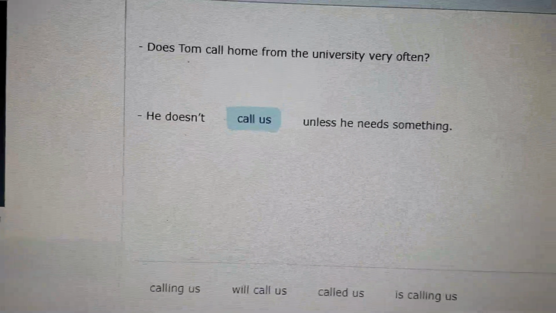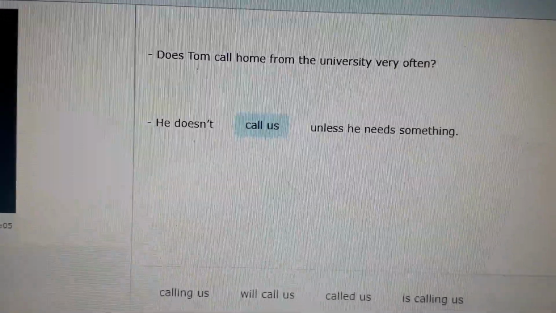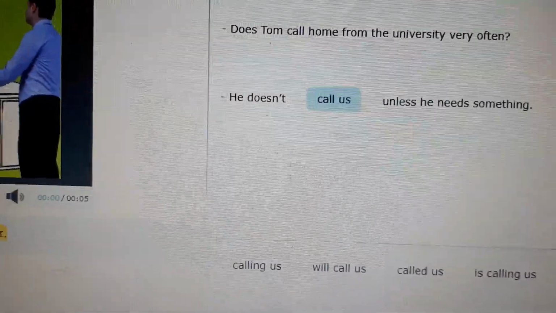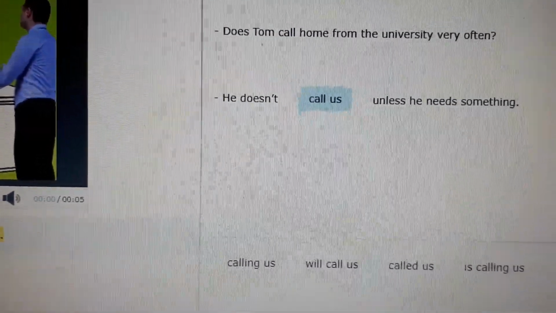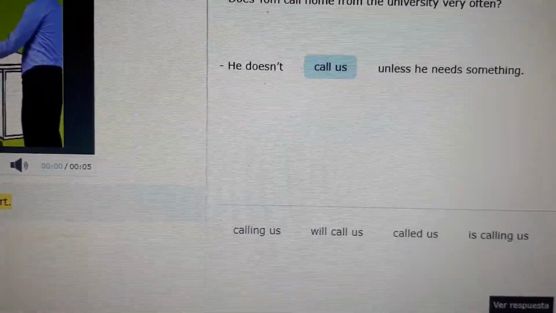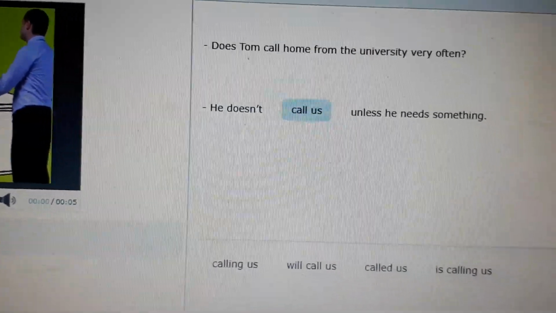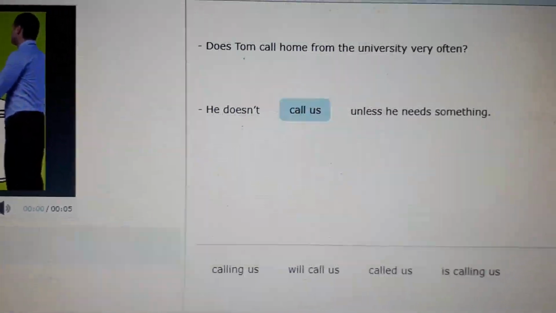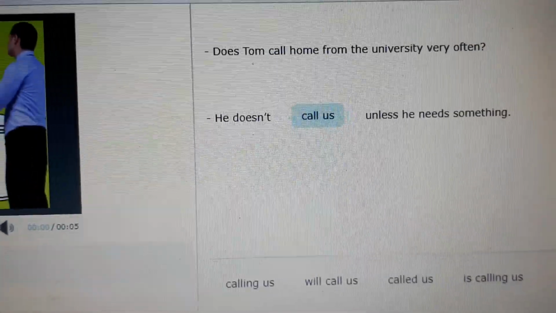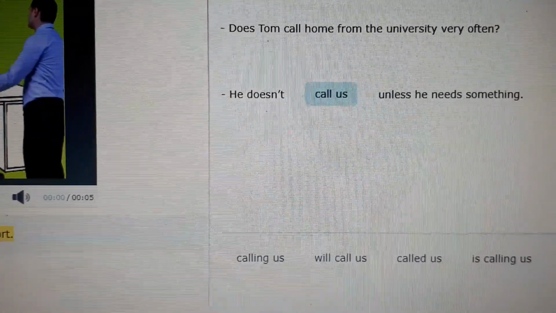So please pay attention to this information and we're going to review it. Okay, we're going to review it because maybe for some it could be kind of difficult. But if you pay attention to the tense, that is the correct answer that you're going to select.